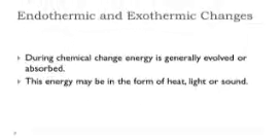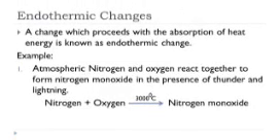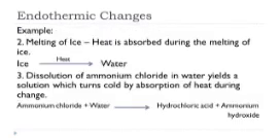The last one is endothermic and exothermic changes. A change which proceeds with the absorption of heat energy is known as an endothermic change. For example, atmospheric nitrogen and oxygen react together to form nitrogen monoxide in the presence of thunder and lightning. Number 2, melting of ice. Heat is absorbed during the melting of ice.